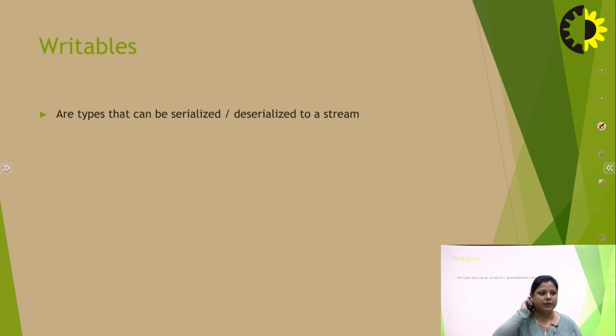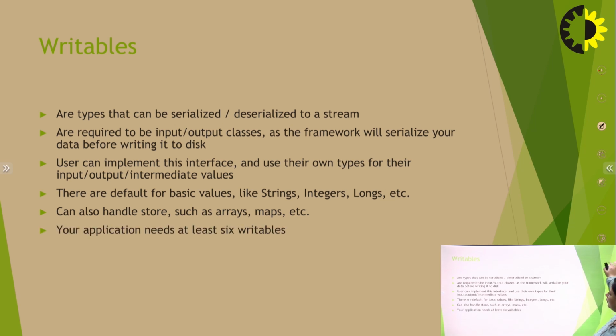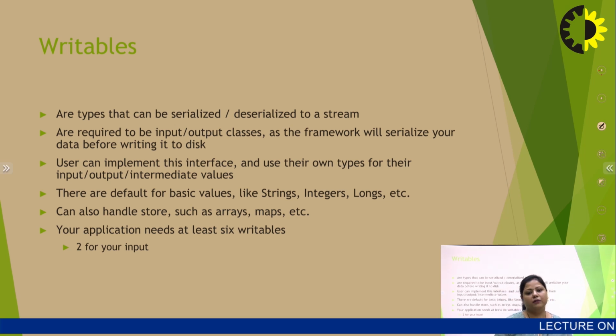Next, the output format determines how the final output is written, writing the reducer's output to a file or storage system. There are some common output formats: text output format, which by default writes key-value pairs as text, and sequence file output format, which uses binary types.